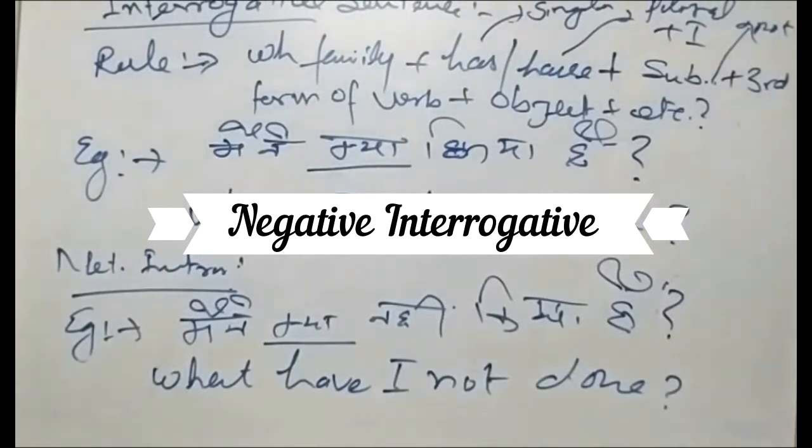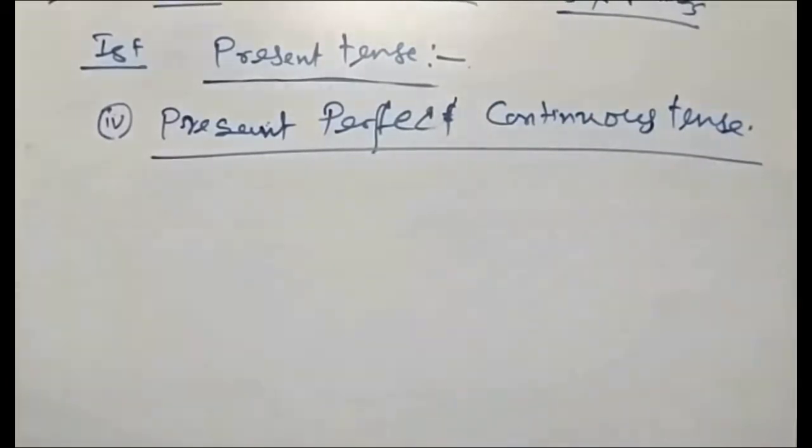Okay. So here we have discussed the present perfect tense. We have discussed the different kinds of sentences: affirmative, negative, and negative interrogative sentences of present perfect. Now we'll go to the present perfect continuous tense. Here we will discuss the present perfect continuous tense.